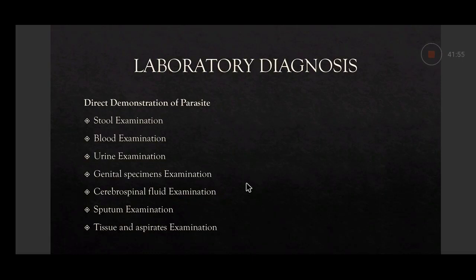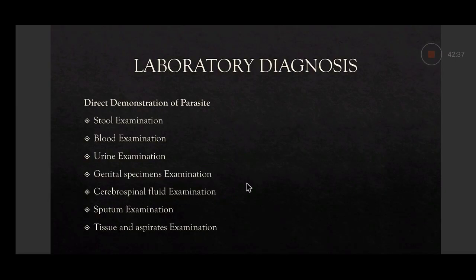Sometimes Entamoeba histolytica may cause extraintestinal amoebiasis. Extraintestinal amoebiasis means that besides involving the intestine, it may also involve some other tissues. The most common one is hepatic amoebiasis, or amoebic liver abscess. If an amoebic liver abscess is there, then you can aspirate the pus and demonstrate the trophozoites of Entamoeba histolytica. In a stool sample, you can demonstrate both cysts and trophozoites, but in tissues, mainly the trophozoite can be demonstrated.